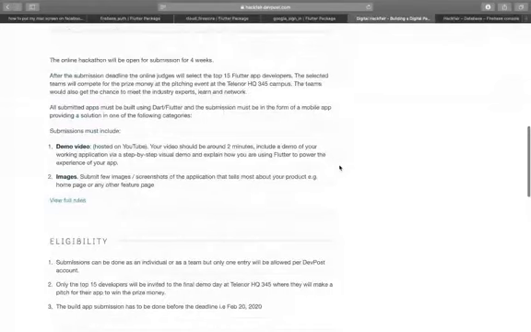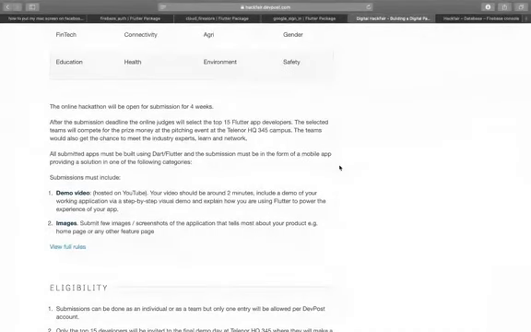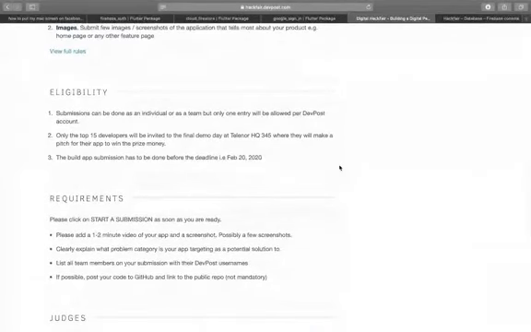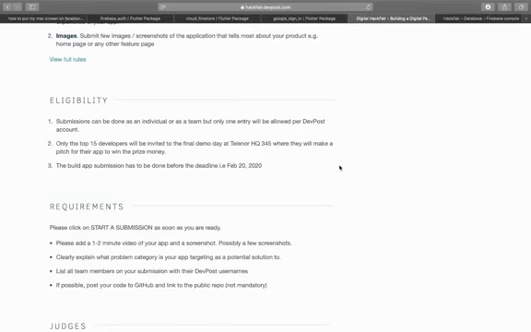You should have a demo video, and it would be better if you have a public repo of your project. It's not mandatory, but it would be better if you have it. You should have a 1 to 2 minute video, and you should explain your problem.